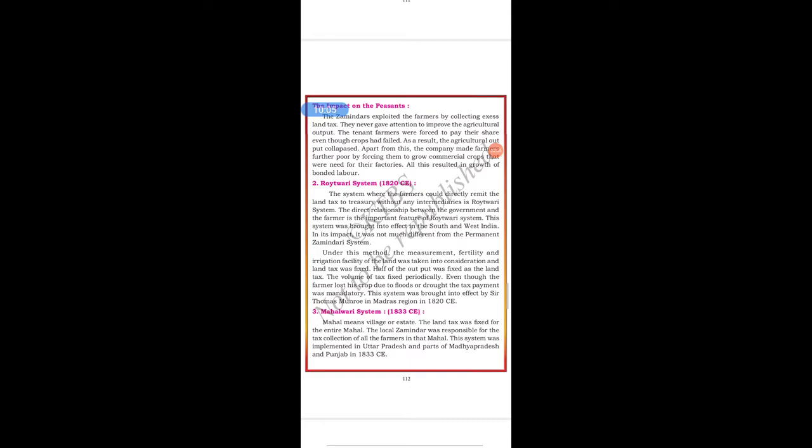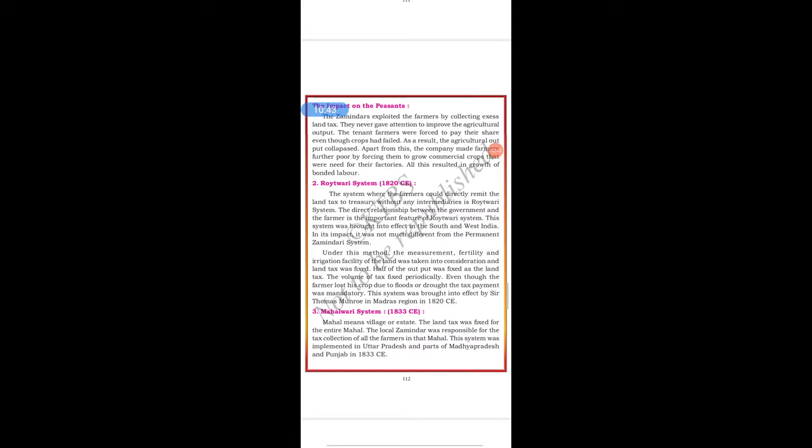Apart from this, the company made farmers further poor by forcing them to grow commercial crops that were needed for their factories. All this resulted in the growth of bonded labor. So students, by forcibly collecting land taxes like that, agriculture collapsed. The company made the farmers poorer by forcing them to grow commercial crops, which are usable, students, like cotton and all. All this resulted in the growth of bonded labor.